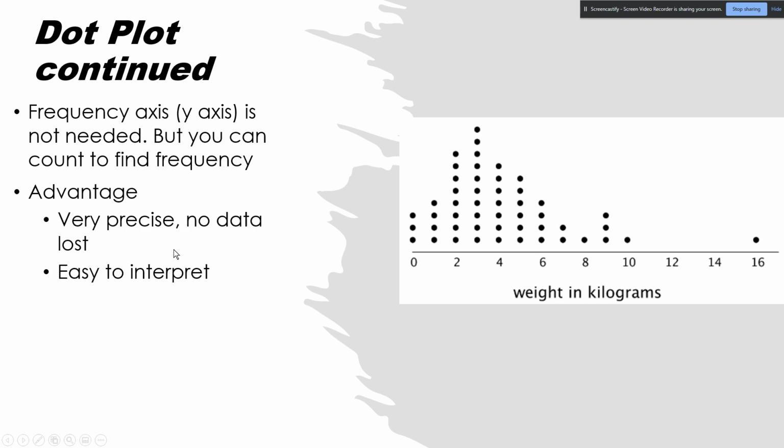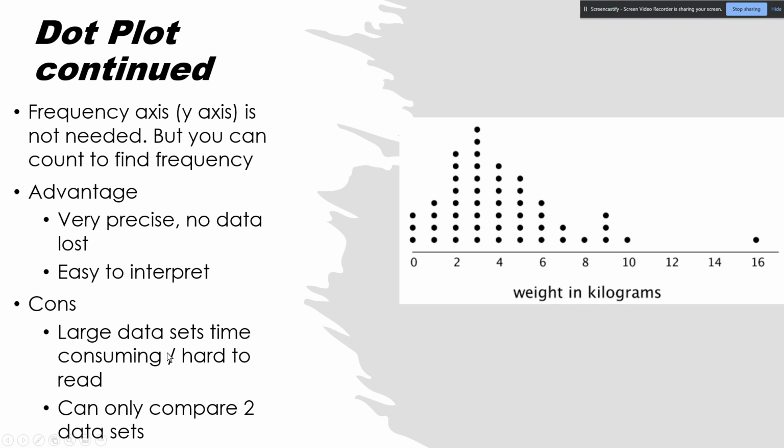So it's very precise, no data is lost, and it's easy to interpret. No data is lost if you keep the data, but you could fudge on the data. Large data sets take time, are very time consuming and hard to read. So if we had, say, 1,000 dots, you would have to be like, okay, how many dots do we have here? And you're only limited to 2 data sets using dot plots. So it does have its uses, but it also has its drawbacks.